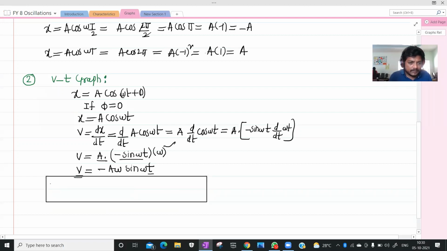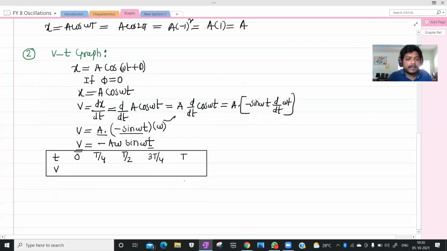Then first we are taking t and v. The t values we want are t equals 0, T by 4, T by 2, 3T by 4, and T.